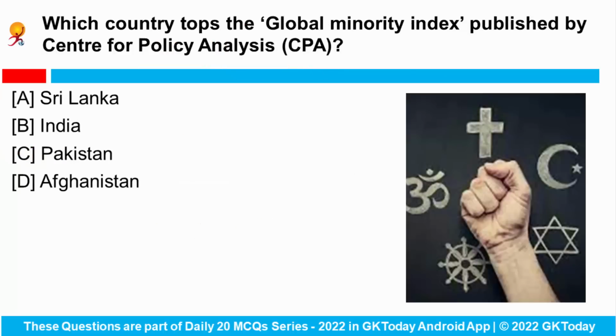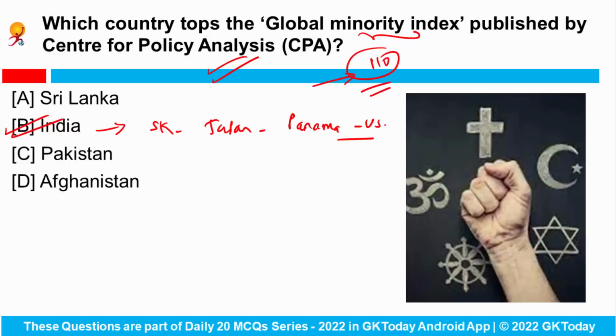Next question says, which country tops the Global Minority Index that is published by the Center for Policy Analysis? So this index has placed India on its top position, and then it is further followed by South Korea, Japan, Panama and the US. In total it has listed 110 countries.